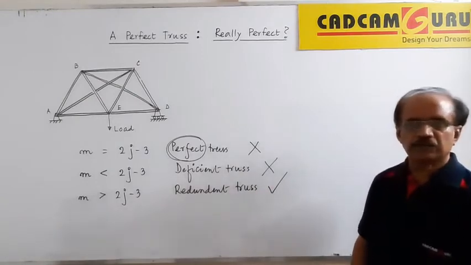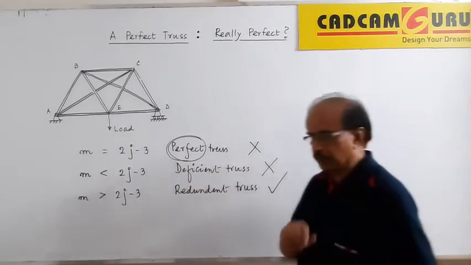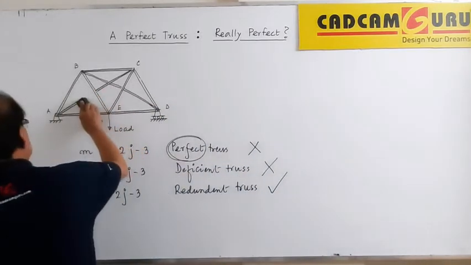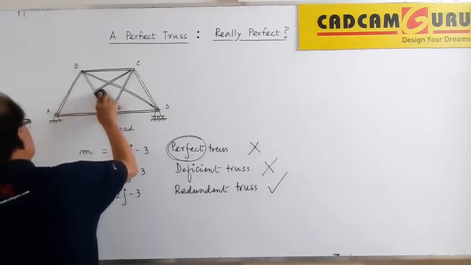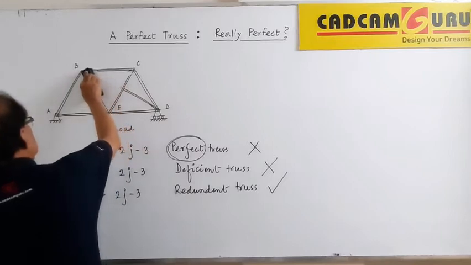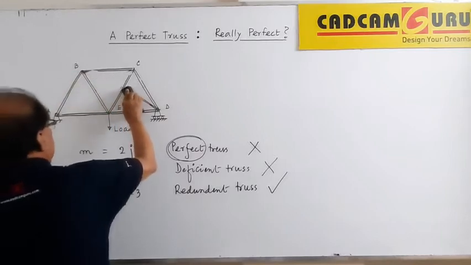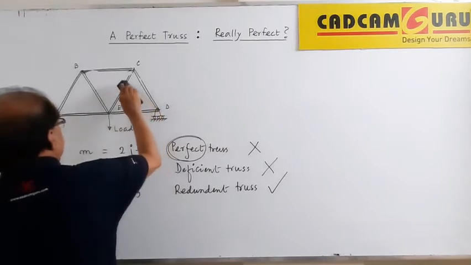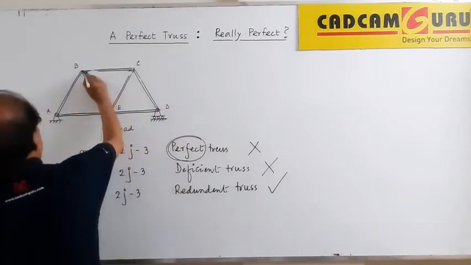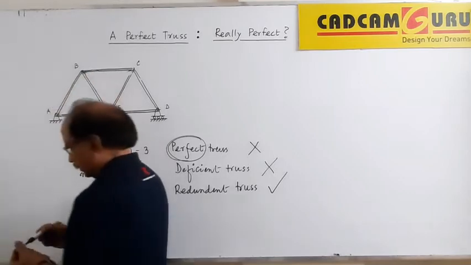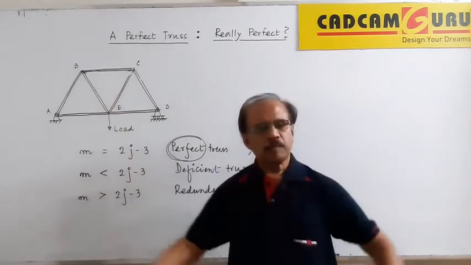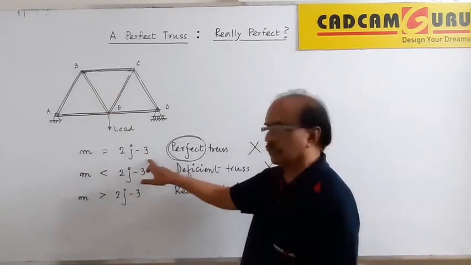Now we will come to the point. What is the advantage the redundant truss offers? For that, let us again go back to our perfect truss and try to understand some limitation of this truss. If I understand the limitation, then I will not call this truss a perfect truss, though academics is calling it the perfect truss. Imagine such a truss, or imagine a truss a little bigger than that, where the number of members is extra, but still this condition gets followed.